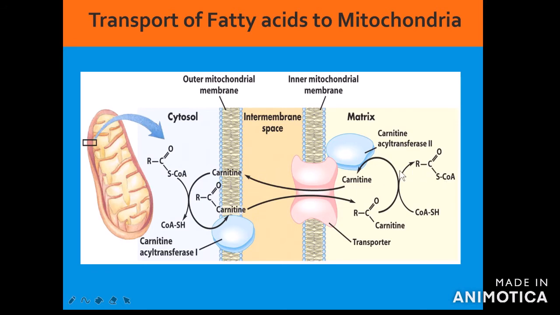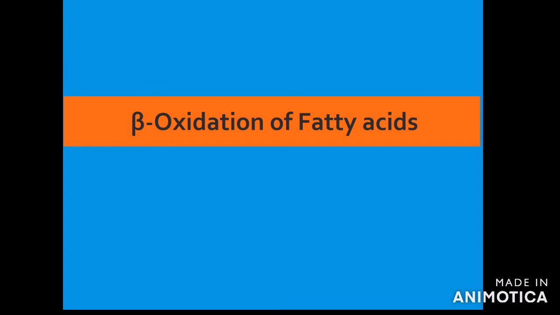This acyl CoA has been transported inside the mitochondrial matrix, releasing the free carnitine. The free carnitine again, through the translocase, will go back to the outer mitochondrial membrane to carry another molecule of acyl CoA inside the matrix. So this is how the second stage occurs. Transport of fatty acyl CoA from the cytosol to the mitochondrial matrix occurs with the help of an acyl carrier protein called carnitine. Now the proper beta oxidation pathway will take place in the mitochondrial matrix.